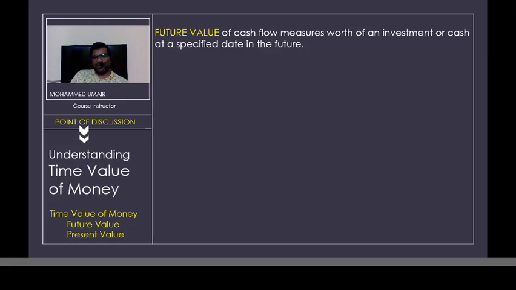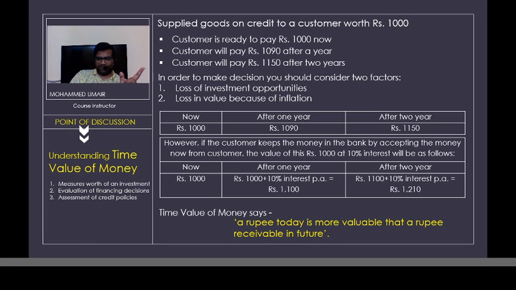So when we say future value of money, it means the amount and the benefits from your investment which you would be receiving at a future date. So in our preceding example, this 1210 rupees is called the future value of money, right?